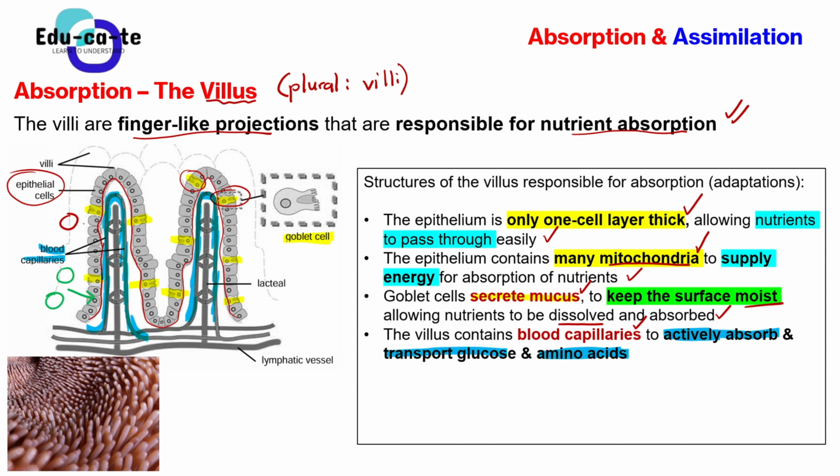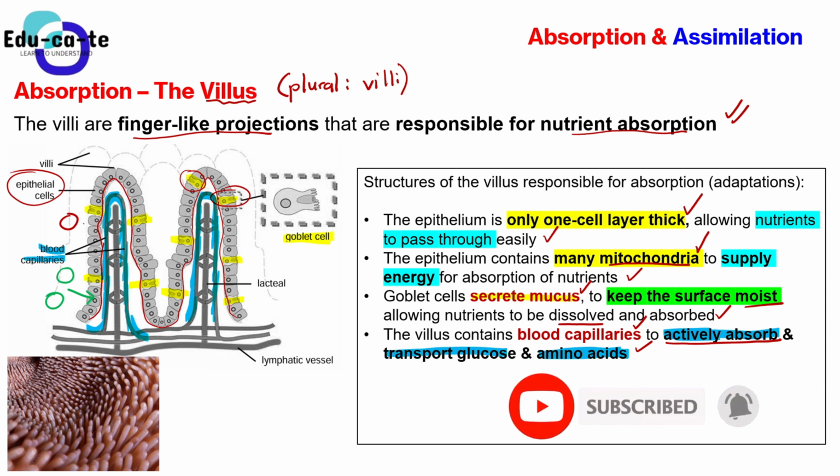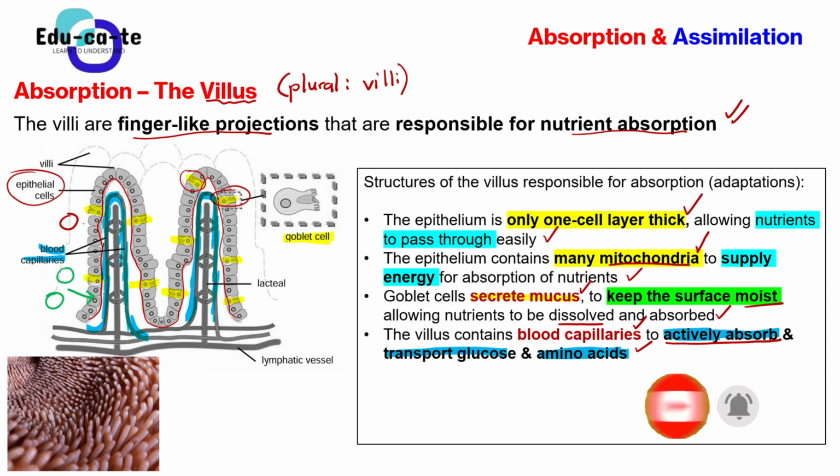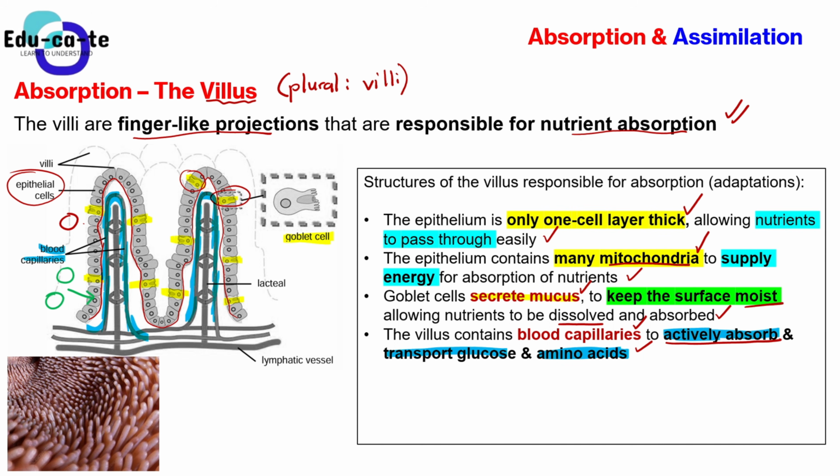They actively absorb, meaning that they use a lot of energy, to absorb and transport glucose as well as amino acids. So we now know where glucose and amino acids go. After they are broken down by the enzymes, they will be absorbed into the blood capillaries.